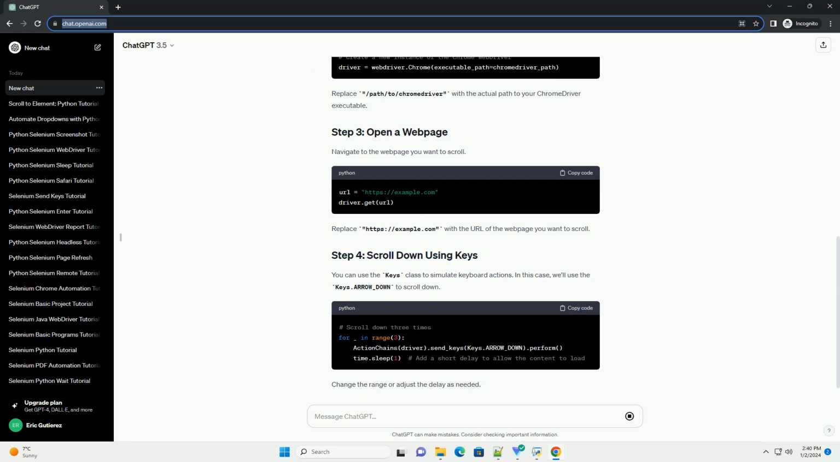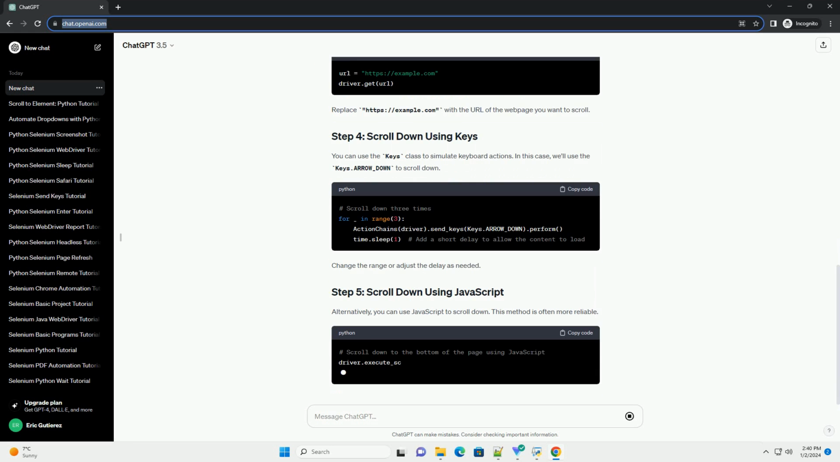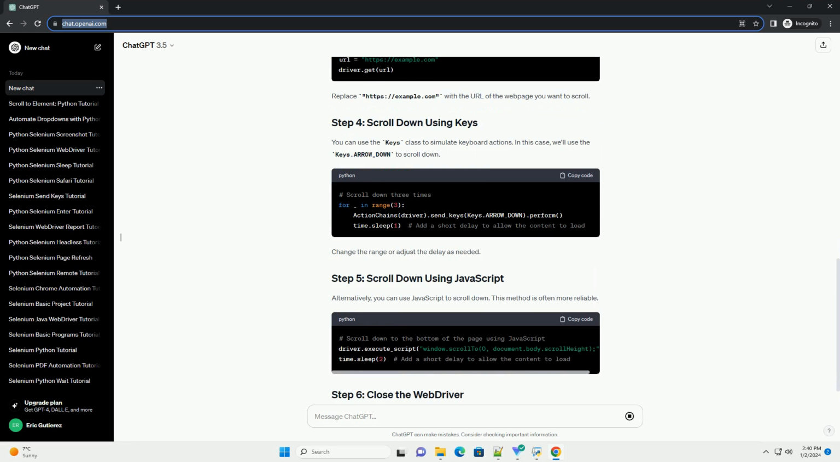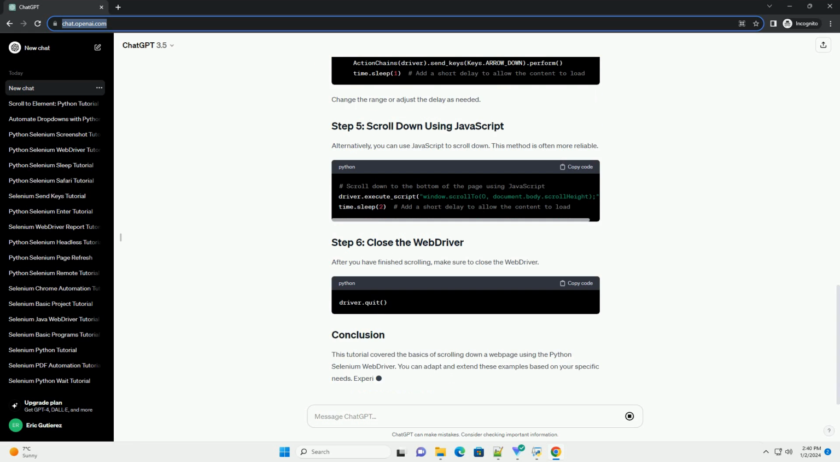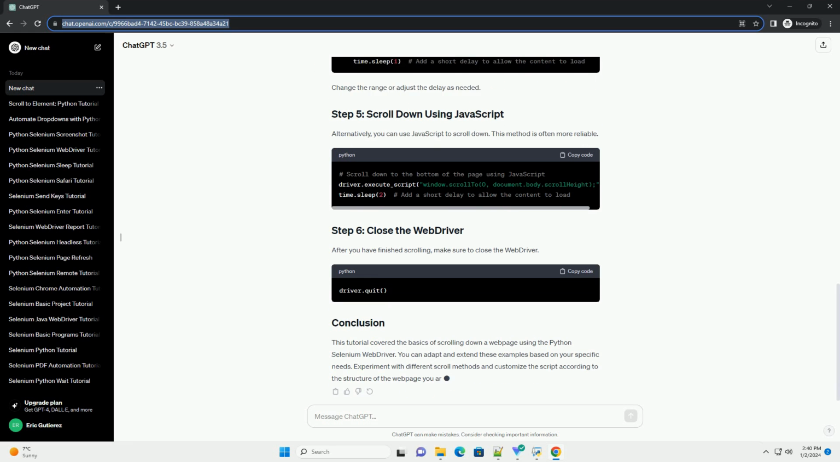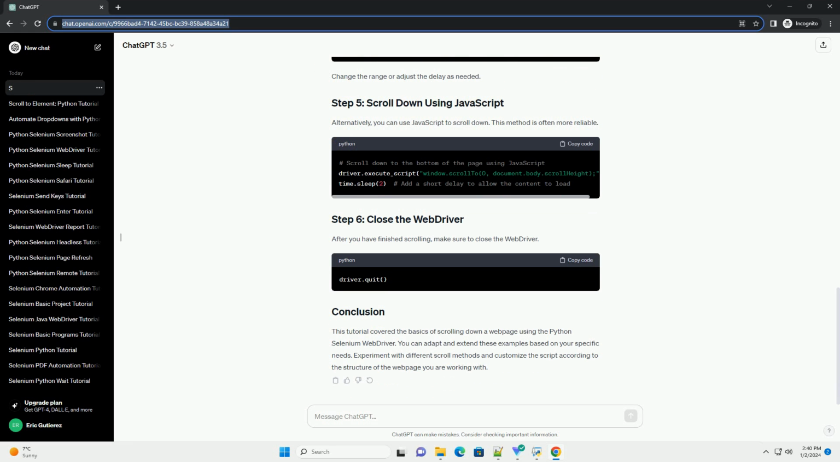Create a new Python script and start by importing the necessary libraries. Initialize the WebDriver with your preferred browser, in this case, we'll use Chrome. Replace /path/to/chromedriver with the actual path to your chromedriver executable.